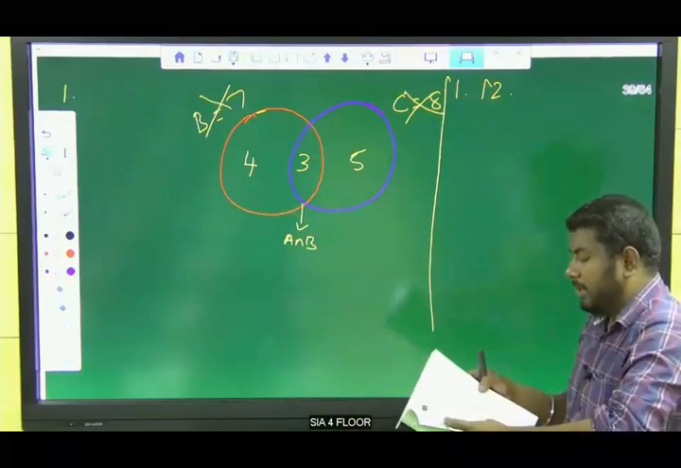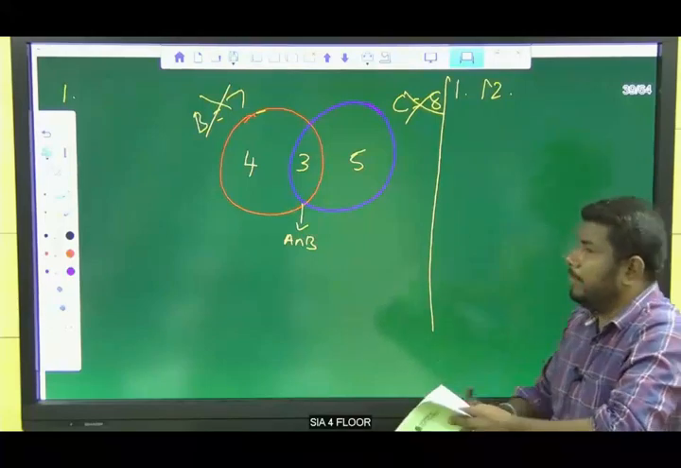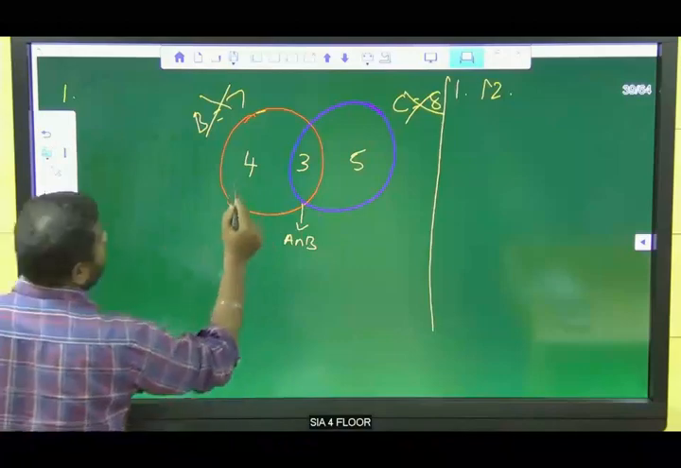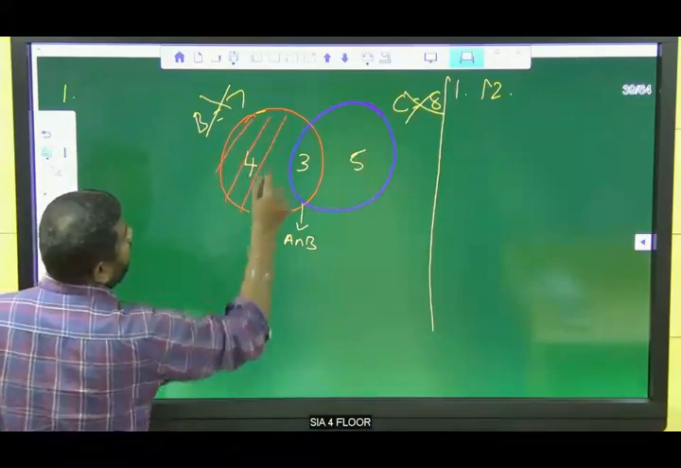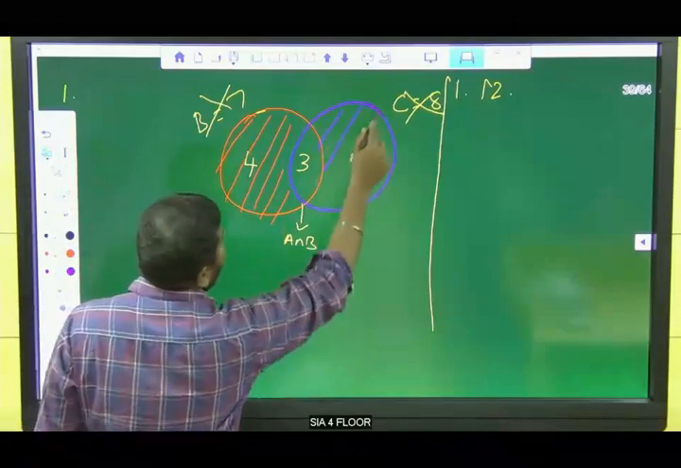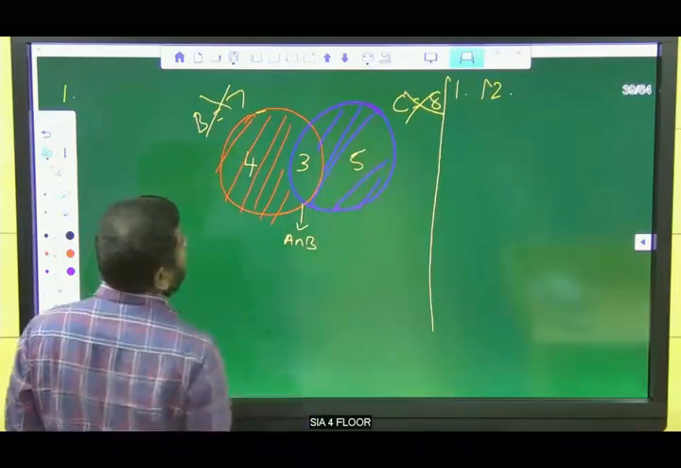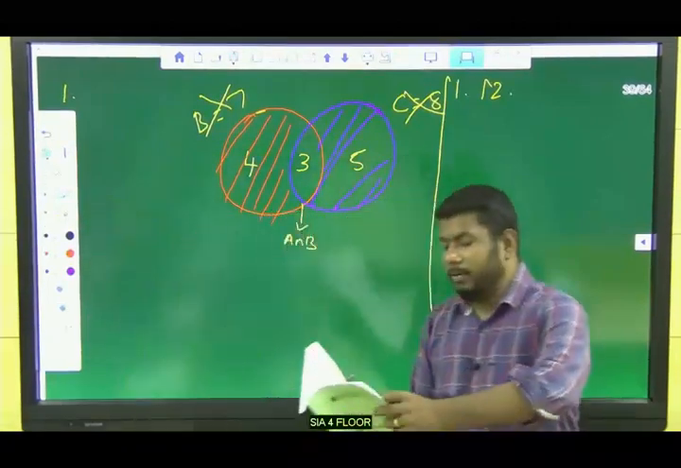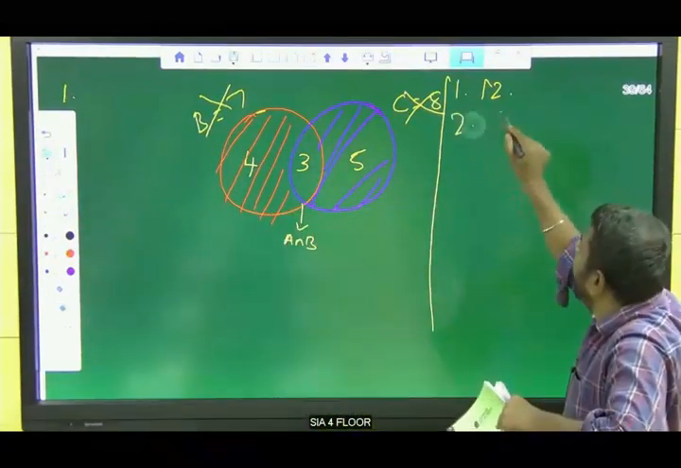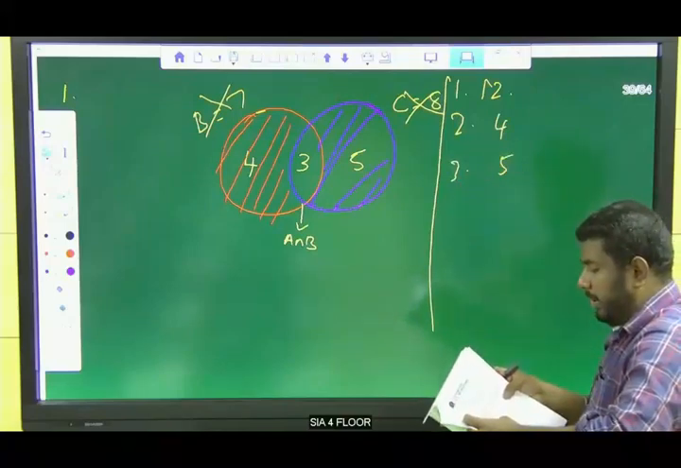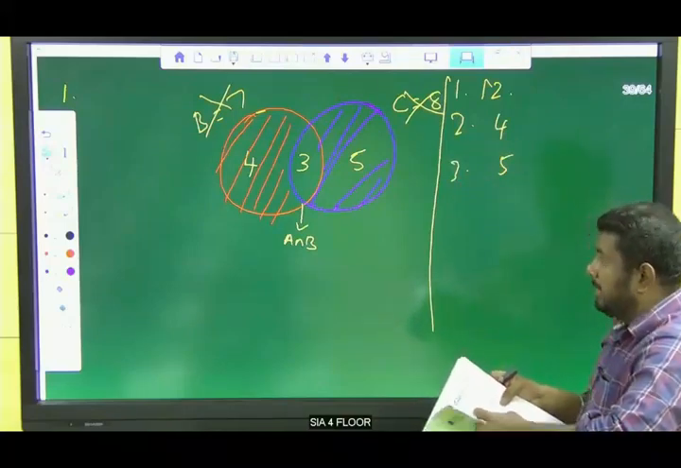Now the second question: how many students play only basketball? We know this red region is only basketball, and this blue region is only cricket. So only basketball is 4 and only cricket is 5, right? Next, how many students play either basketball or cricket?